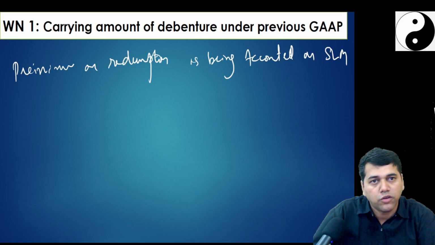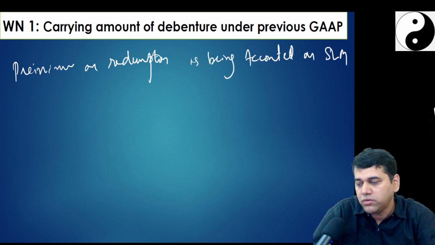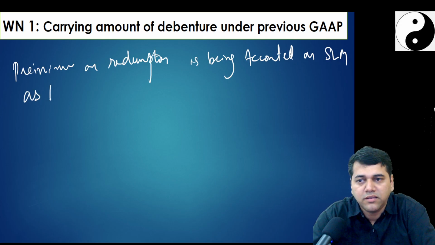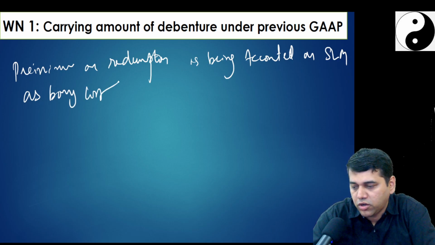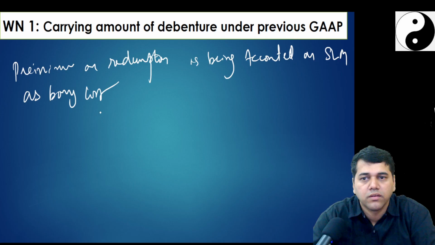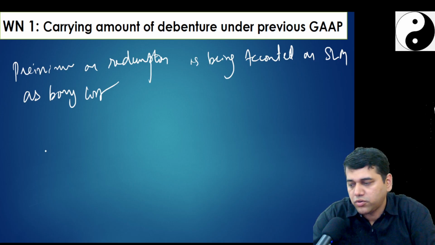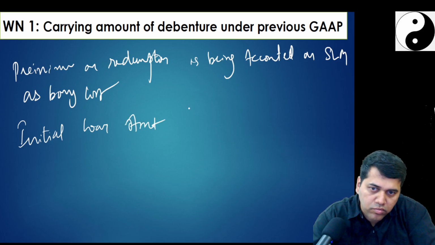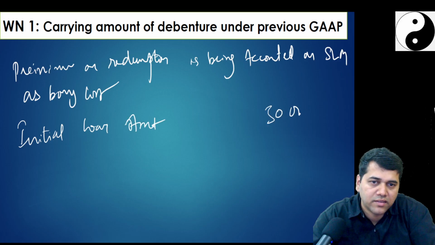That means out of 3 lakh, 1 lakh 50 you must have recognized as a borrowing cost on SLM. As a borrowing cost. So, what is your initial loan amount? 30 lakhs.